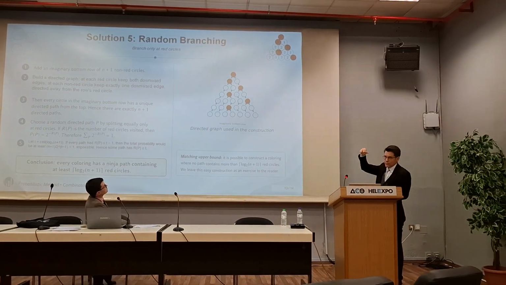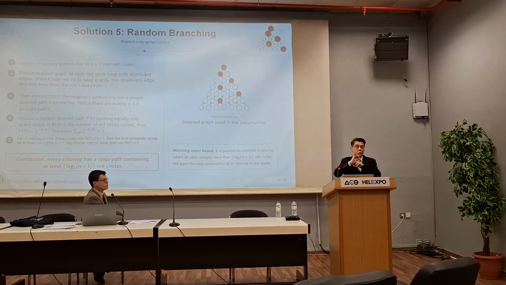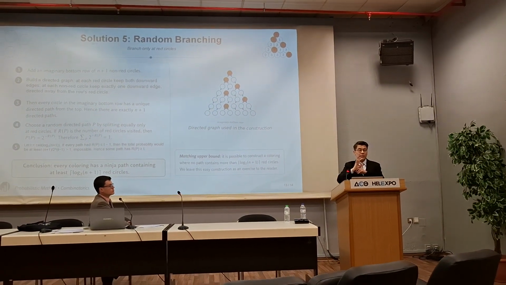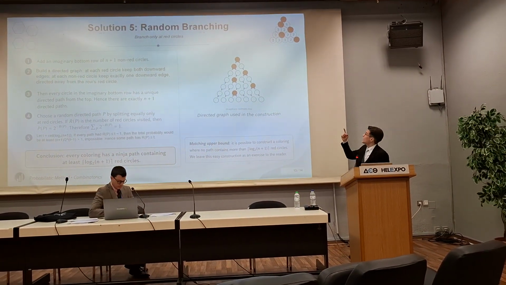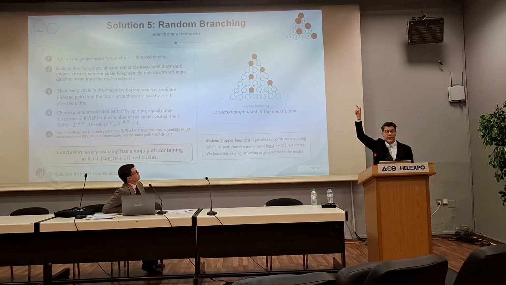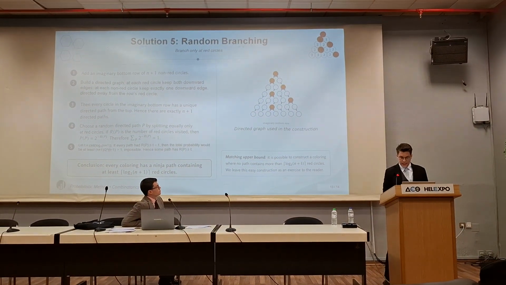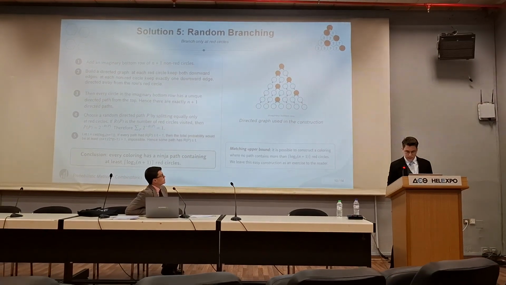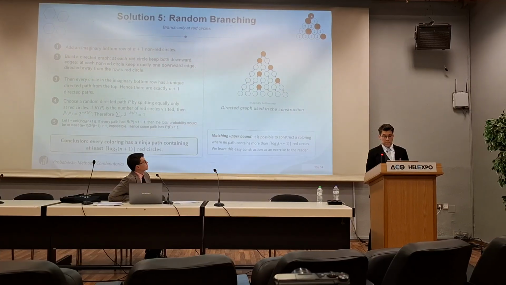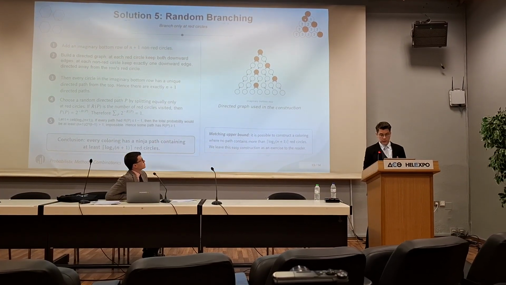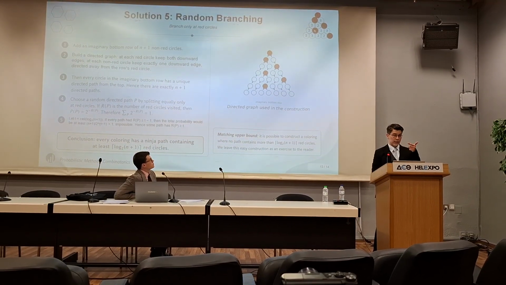In every circle you put a number, which is the maximum number of red circles that the path that ends at the specific circle has. For example, here in the fourth row, we have 3, because we can construct a path from here to here to here to here, which has 3 red circles in the path.